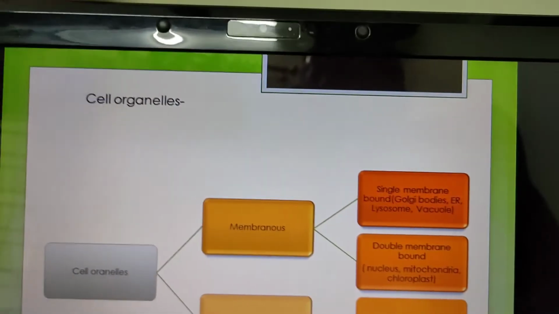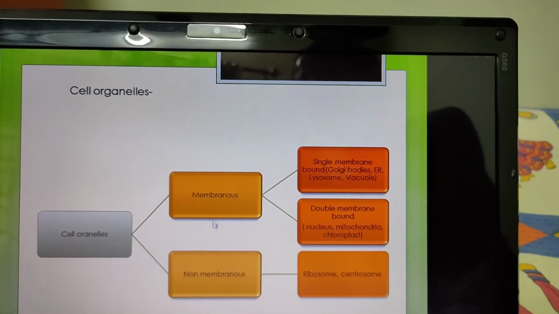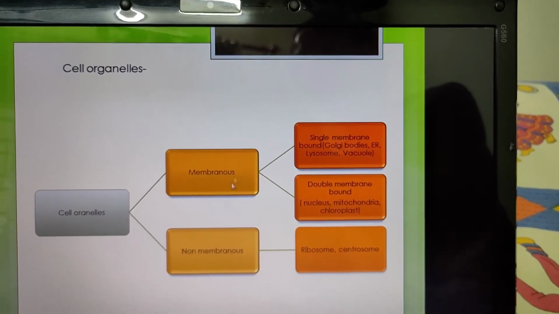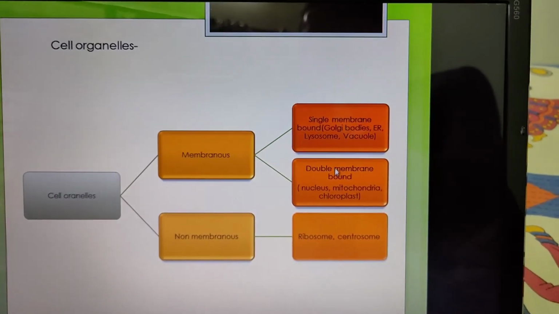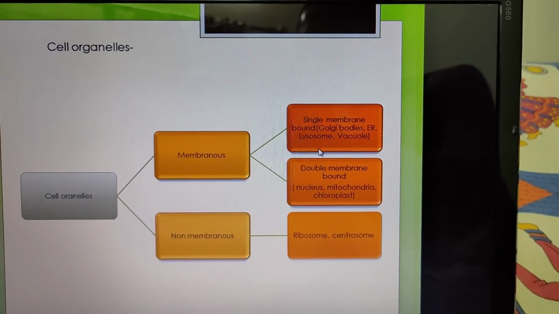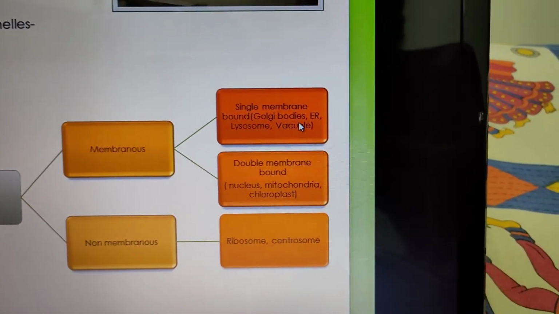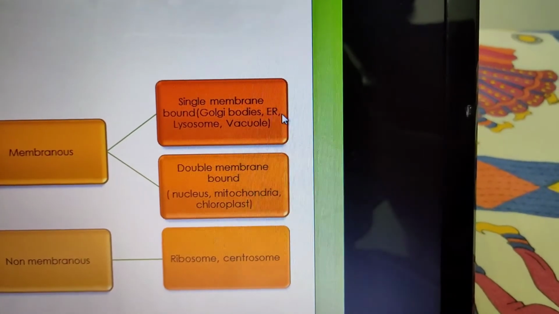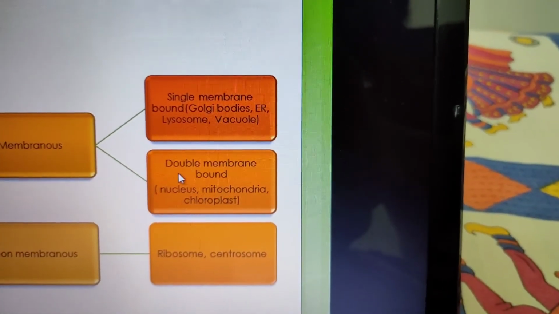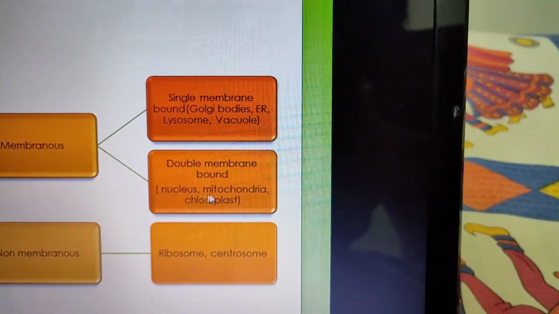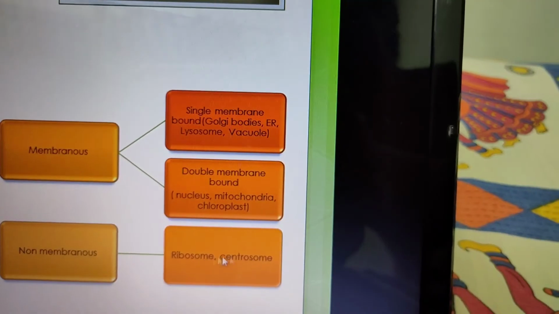Cell organelles are composed of two types: one is membranous, another one is non-membranous. Membranous types are again divided into two types. One is single membrane bound organelles like Golgi bodies, endoplasmic reticulum, lysosome, vacuole. Next, double membrane bound organelles: nucleus, mitochondria, chloroplast. Non-membranous: ribosome, centrosome.